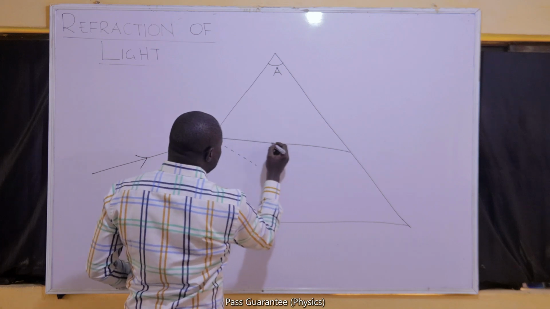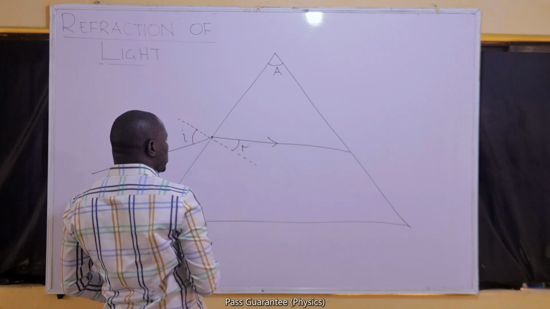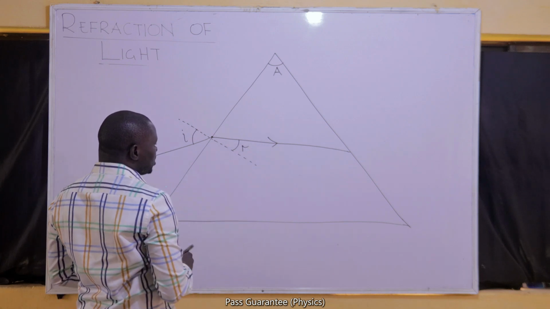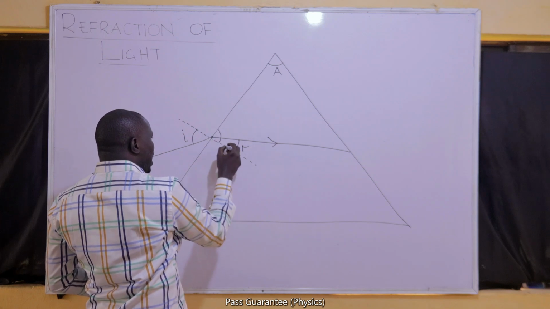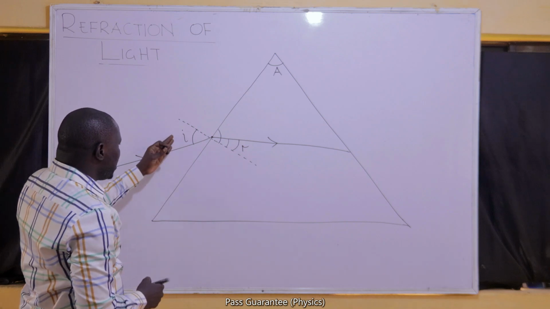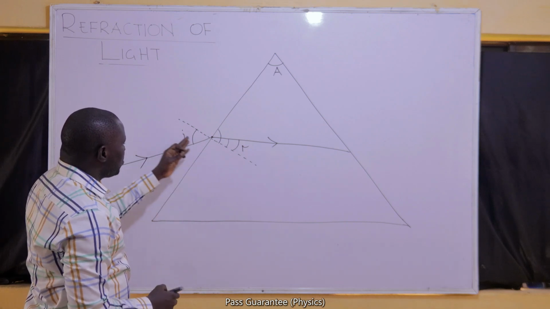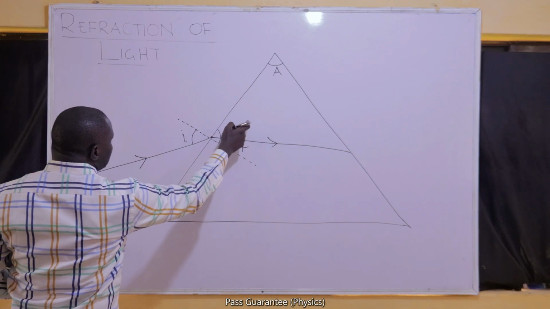When it is refracted, we show the angle of refraction as the angle between the refracted ray and the normal. Because the normal must always make 90 degrees with the face, I know a path now from Snell's law. Of course, I can find R from I if I know the refractive index of this medium.